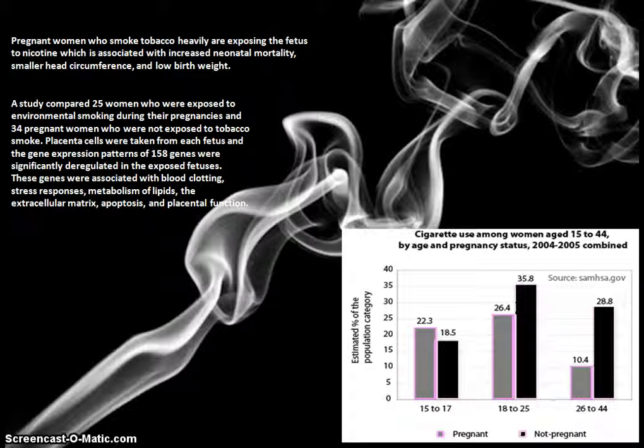And a study was done that compared 25 women who were exposed to secondhand smoke, so not even smoking by choice, in which the placenta cells were compared to the placenta cells of 34 women who weren't exposed to this smoke, and 158 genes were deregulated in the exposed fetuses. These genes had to do with blood clotting, stress response, metabolism of lipids, the extracellular matrix, apoptosis, as well as placental function.